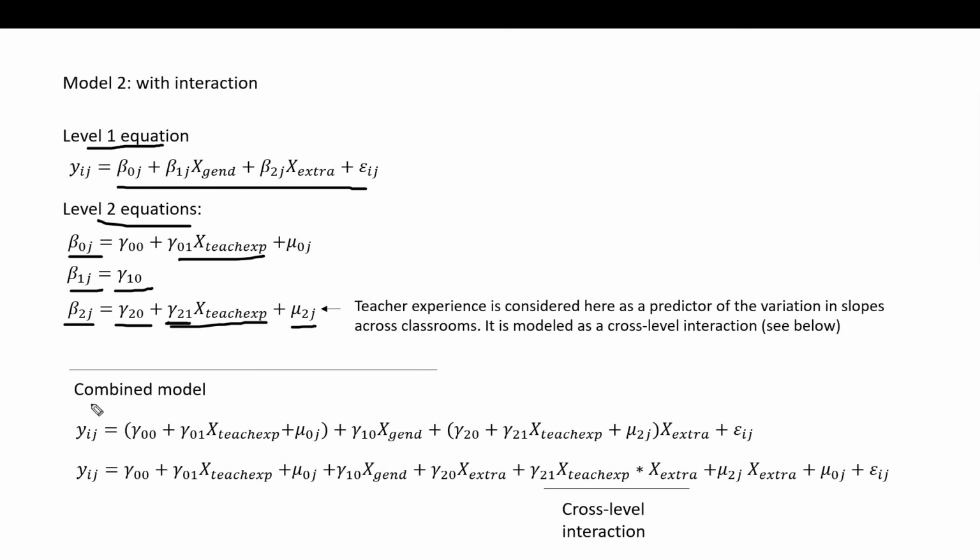And so through substitution down here in the combined model, you can see that the gamma 2,1 is the regression slope for the cross-level interaction between teacher experience and extroversion. So this is at level 2, the teacher experience, and level 1 is the extroversion that we see right there.